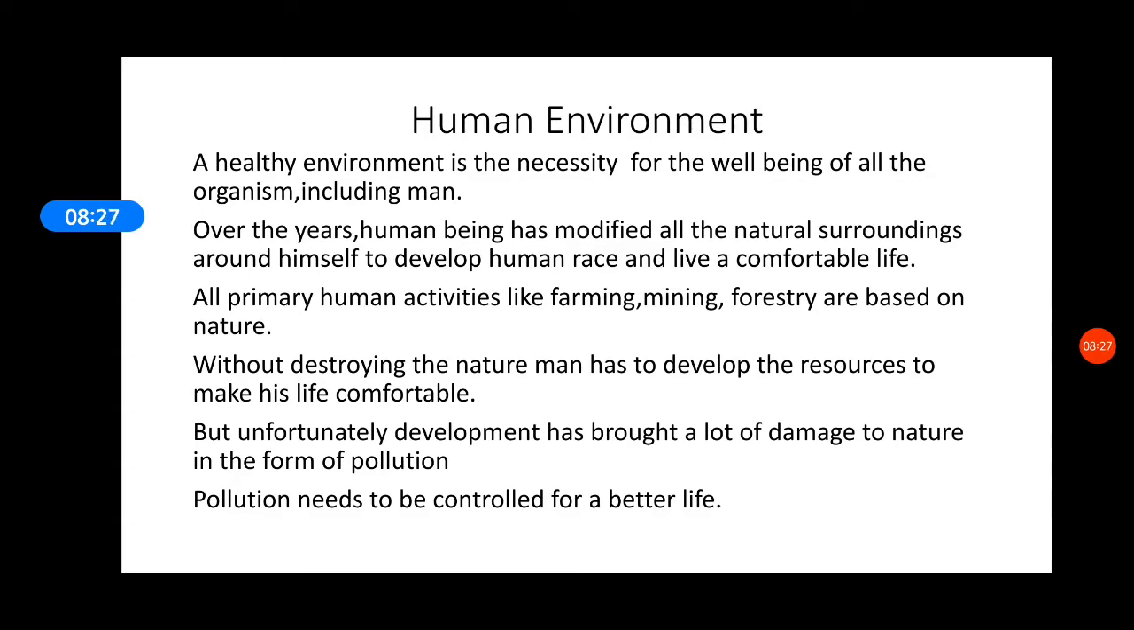Now what is human environment? We all know we are human beings. When I talk about human environment, I am talking about the environment which is created by human beings. Right now we all are living in our homes. We have vehicles to ride, we have constructed roads to walk on, to move from one place to another.